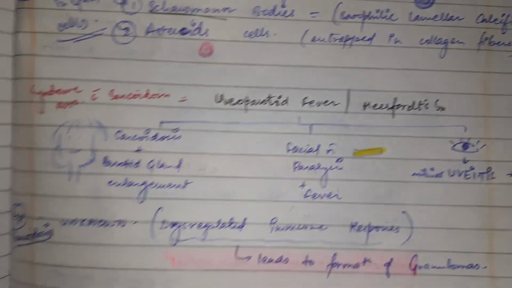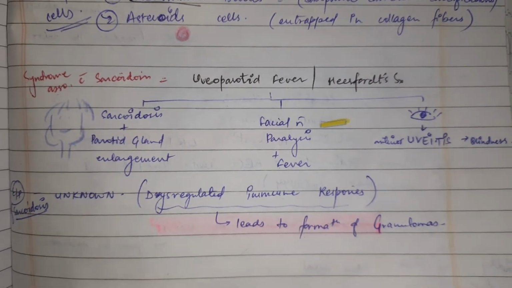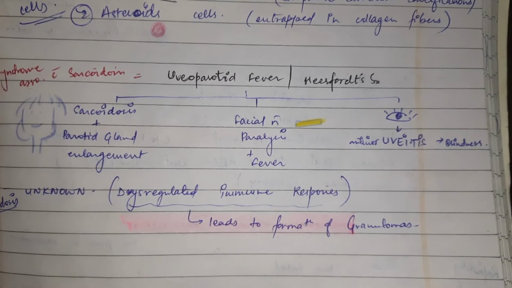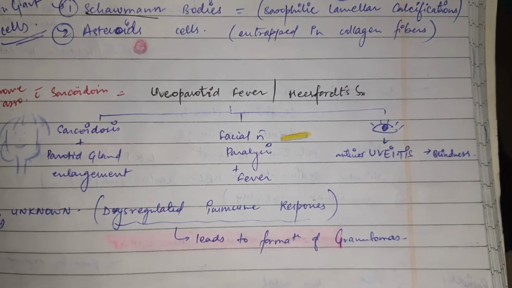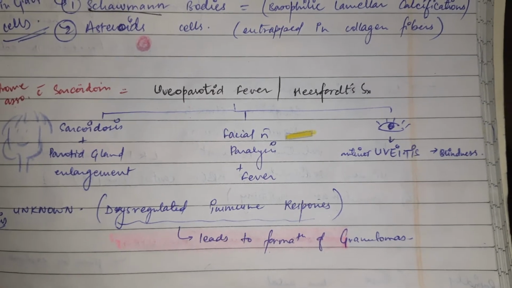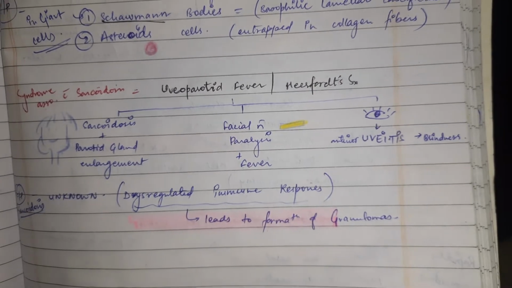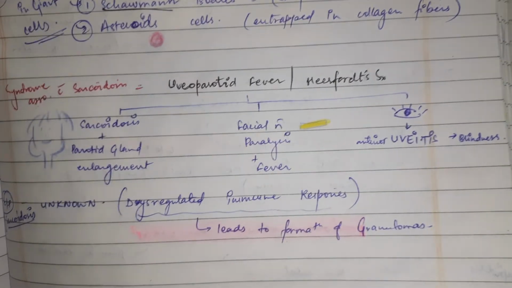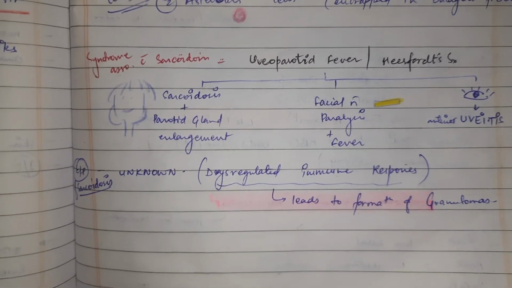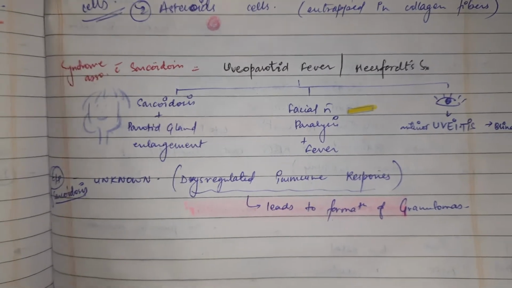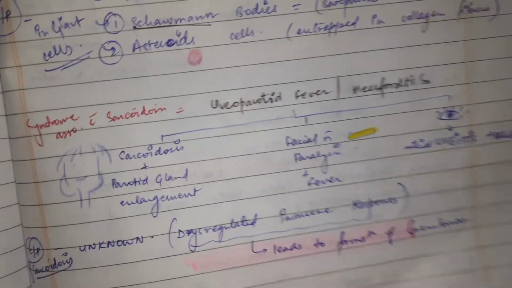Okay, now syndrome associated with sarcoidosis is uveo-parotid fever or Heerfordt syndrome, which is a triad of three things: parotid gland enlargement, facial nerve paralysis and fever, and anterior uveitis which can cause blindness. The etiopathogenesis of sarcoidosis is unknown, but it is a dysregulated immune response that leads to formation of granuloma.